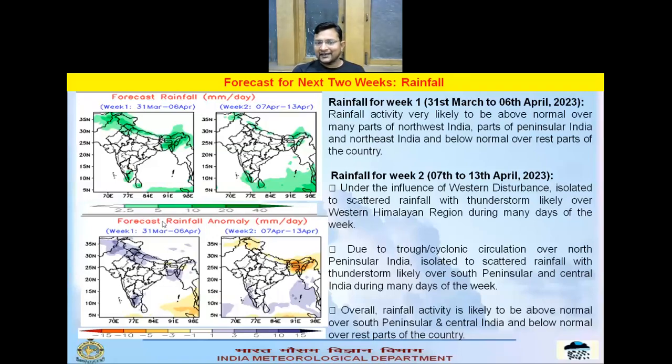In week two, because of another approaching fresh western disturbance over northwest India, there will be light to moderate rainfall at one or two places over the western Himalayan regions, and there will also be light to moderate rainfall at one or two places over south peninsular India because of the cyclonic circulation over peninsular India during many days of week two. And overall, the rainfall activity is likely to be above normal over south peninsular India and central India, and in the rest parts of the country, rainfall activity is likely to be below normal in week two.